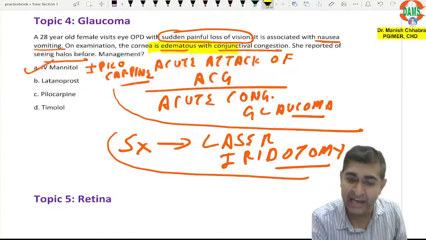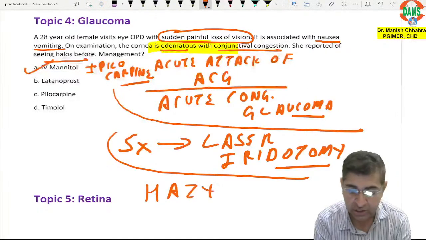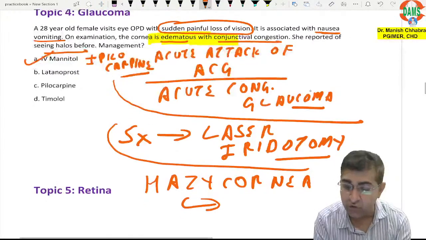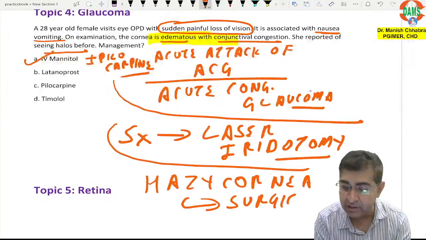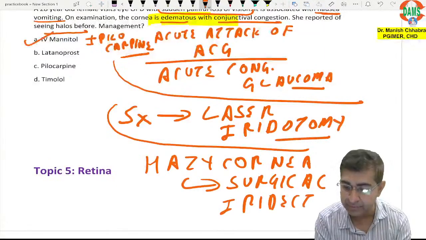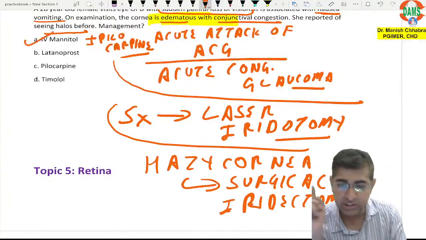You use an Nd:YAG laser, you will not be able to focus. If there is hazy cornea, you will not go for iridotomy, you will go for surgical iridectomy. This is one option, surgical iridectomy, because you need to focus on the iris. So this is another point.